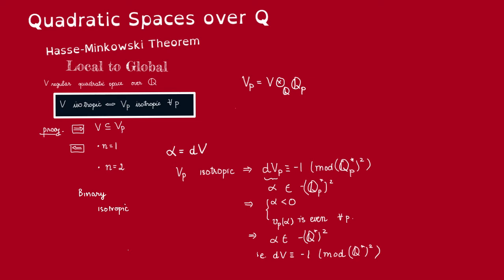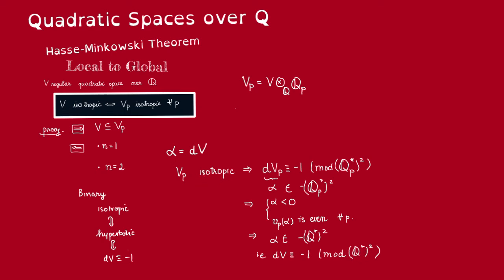The space V is isotropic if and only if it's a hyperbolic plane, and that's if and only if the discriminant of V is -1, i.e. it's minus of a square. Thus, it suffices to show that if the discriminants of these Vp are minus of a square mod Qp star, then it's also minus of a square in Q star.